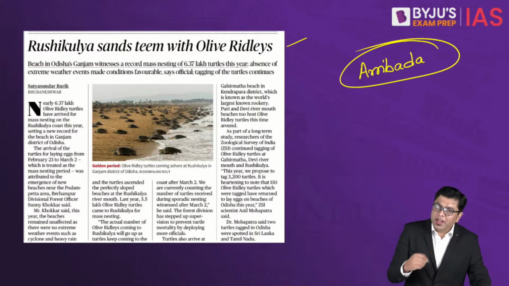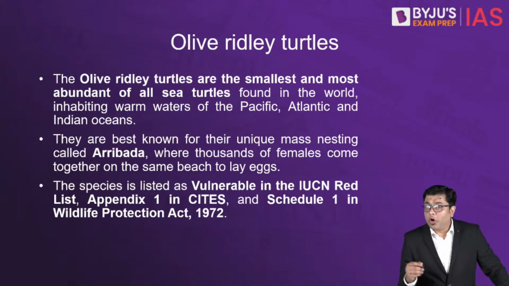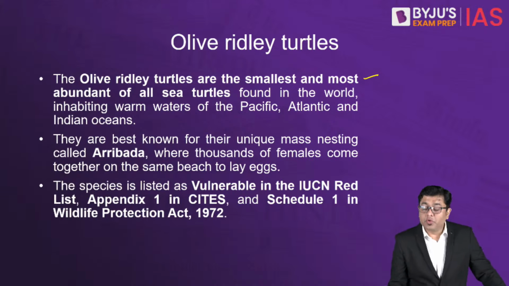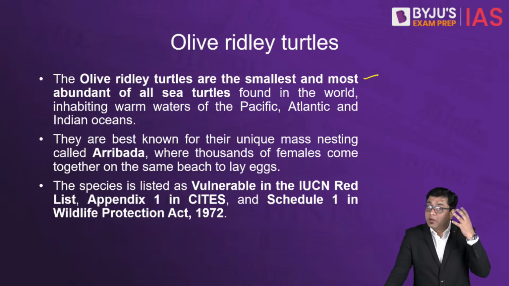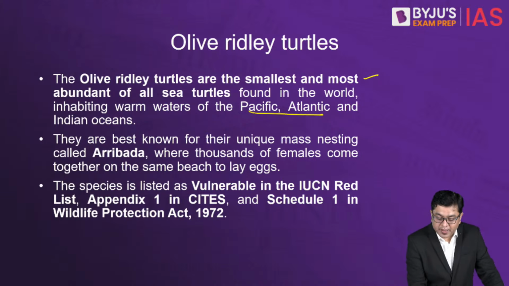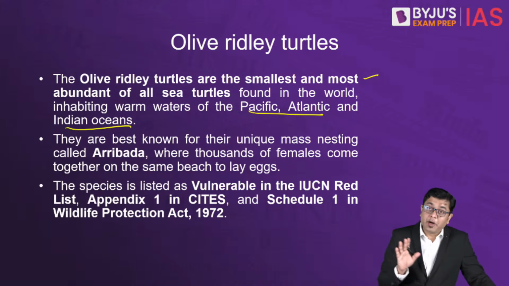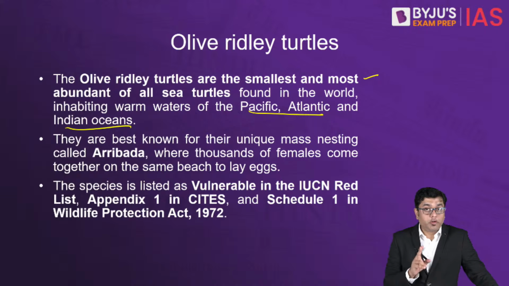Okay, so olive ridleys become relevant for your prelims examination. Olive ridley turtles are the smallest and one of the most abundant of all the turtles in the world. They are found in warmer waters, that is the tropics of the Pacific, Indian Ocean, and even the Atlantic. So a question can be framed from here on whether olive ridleys are to be found only in the Indian Ocean or not. They are found in tropical waters across the world.